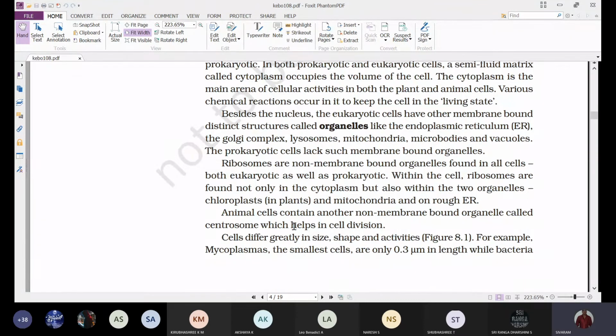Okay, and next, besides the nucleus, the eukaryotic cells have other membrane bound distinct structures called organelles.